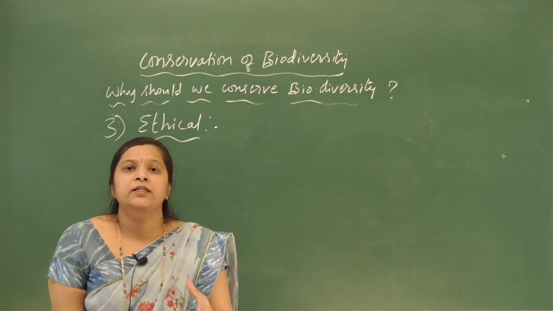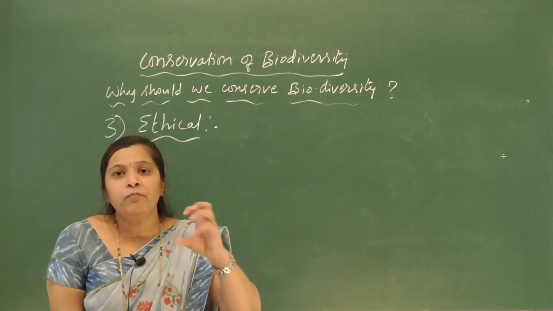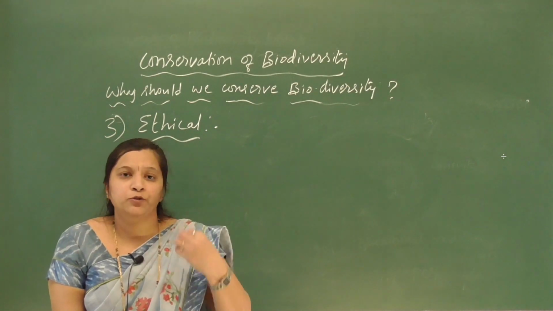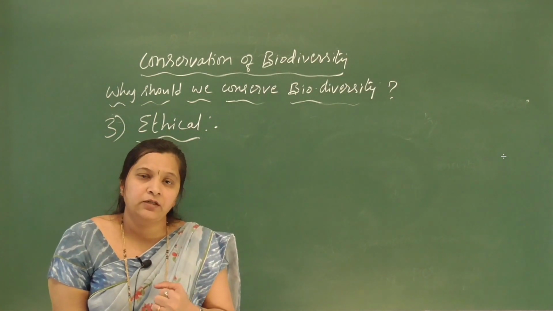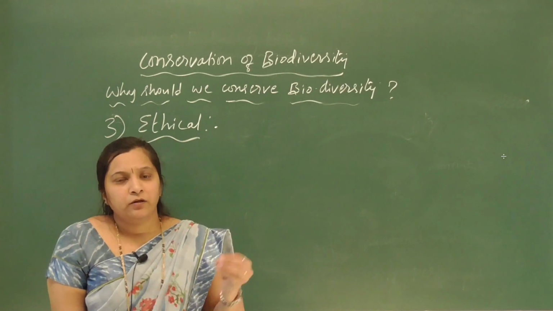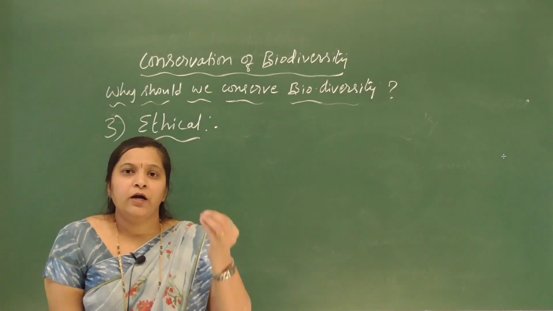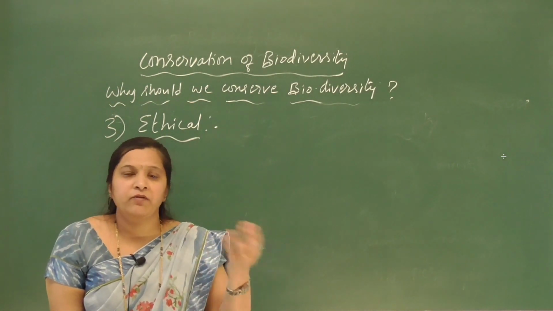Every organism is useful in one way or the other, and we are deriving many benefits from plants, animals, and also from microorganisms, right? So like us, they also evolved just as we evolved, and we are getting benefits from them.